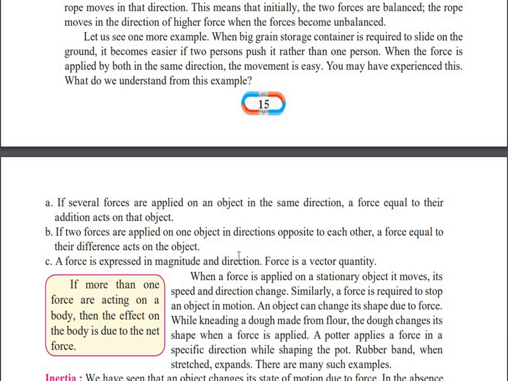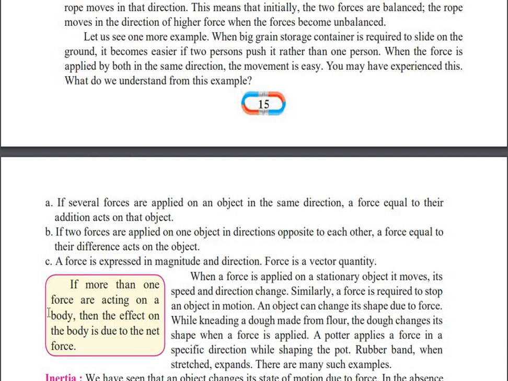And the third condition is that a force is expressed in magnitude and direction. Force is a vector quantity. You have studied scalar quantities and vector quantities. So force is a vector quantity because it is expressed in magnitude. Magnitude is the amount, in what amount the force is acting. And direction, in which direction the force is acting. So the force has both magnitude and direction, and hence it is a vector quantity.